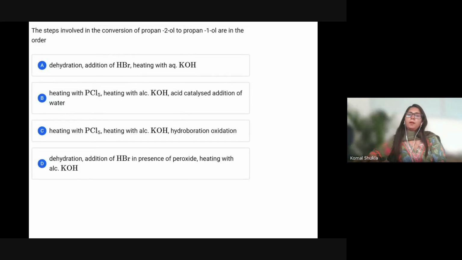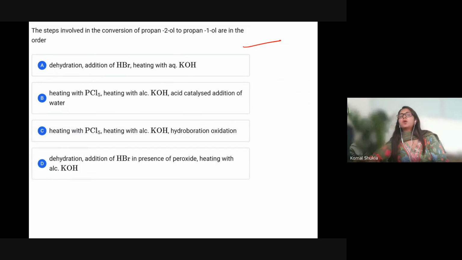It will be P, and then we have Q again, the same thing as I told you. Why? This is the phenoxide ion, like sodium phenoxide, and it is going to react with CH3Br. Here you can see this is going to be sodium attached with the alkyl chain. So this is the easiest one, sodium methoxide, and you have sodium phenoxide. So definitely the major product formed is ethers.